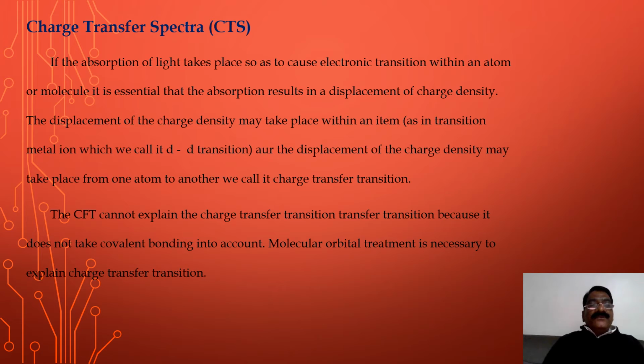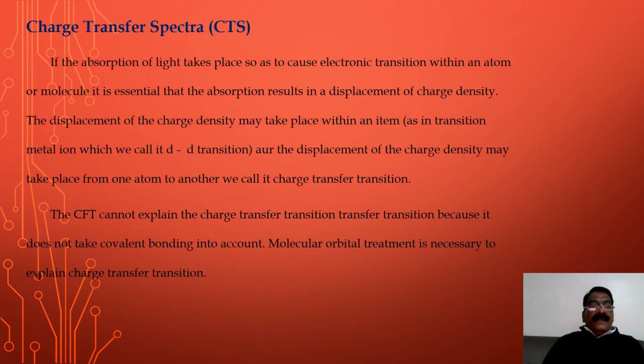The displacement of charge density may take place within an atom, as in a transition metal ion, which we call d-d transition, or the displacement of the charge density may take place from one atom to another. We call it charge transfer transition.